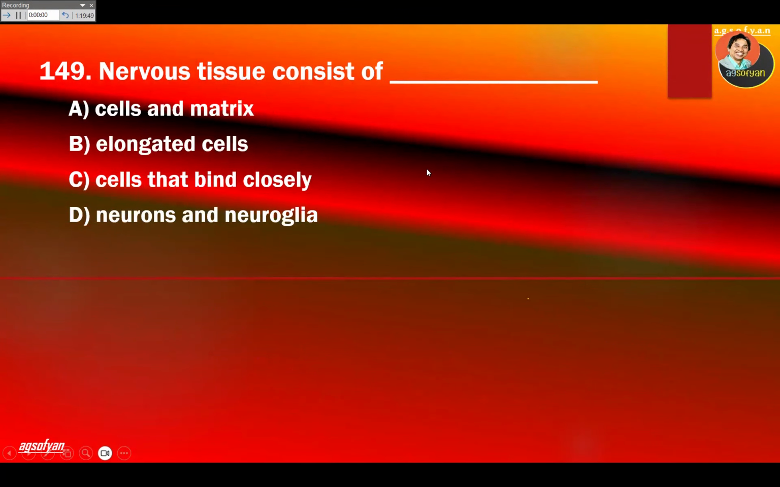Nervous tissue consists of two types of cell, right? So the functional cell of nervous tissue is called the neuron, and the helper is called the neuroglia. So neuron and neuroglia.